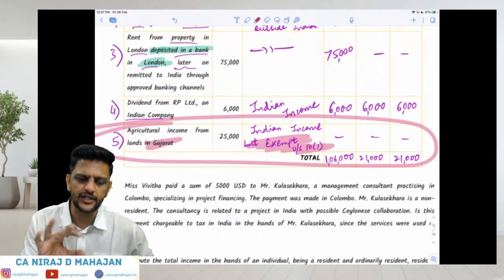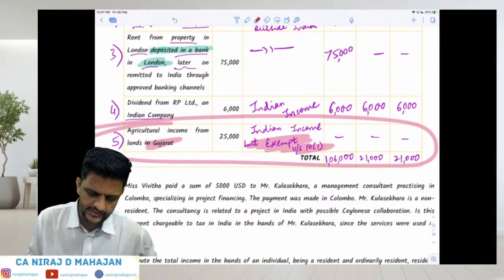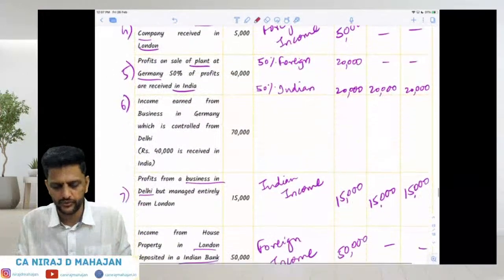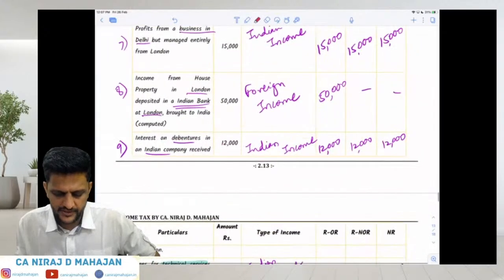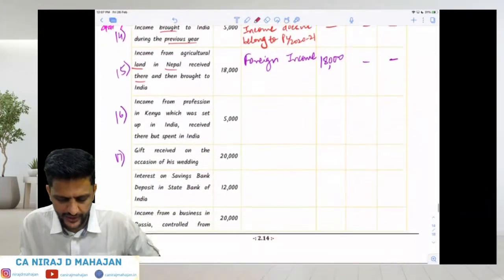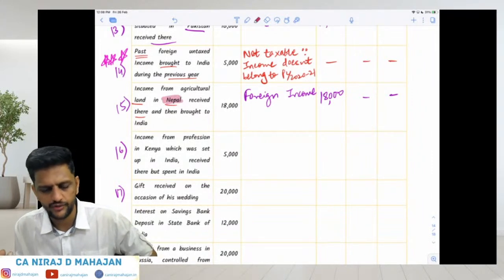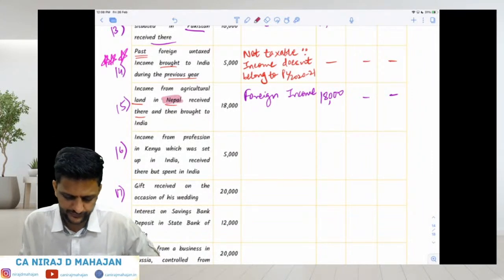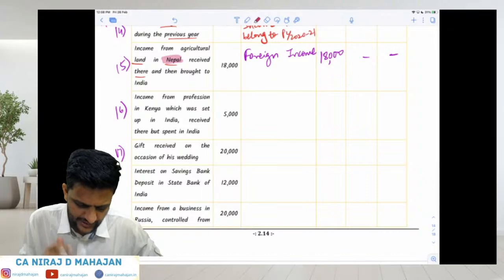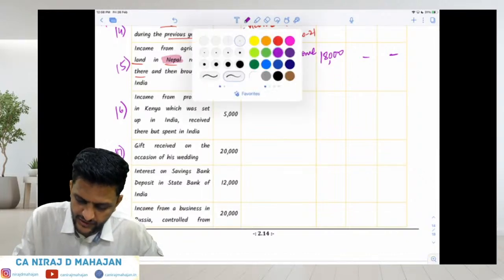If it is agricultural income outside India, it is taxable as such. But since it was outside India and received outside India, it becomes foreign income, taxable only in the hands of ROR. Clear? Again, leave 16 pending, bachcho, because it is a special case.